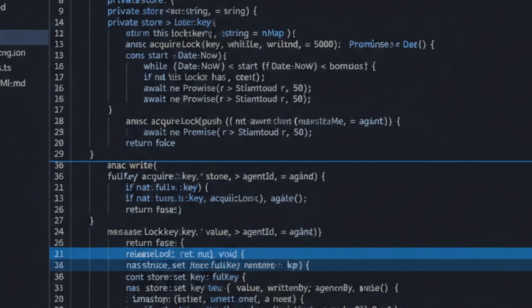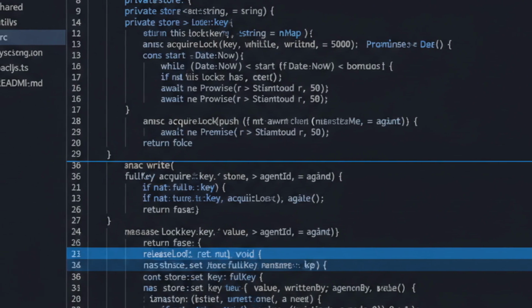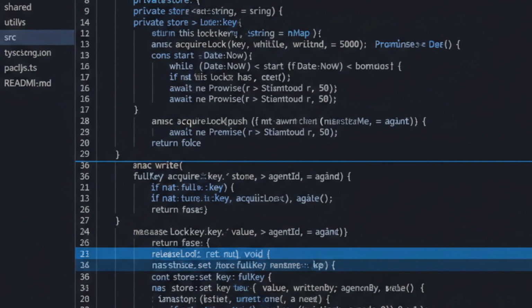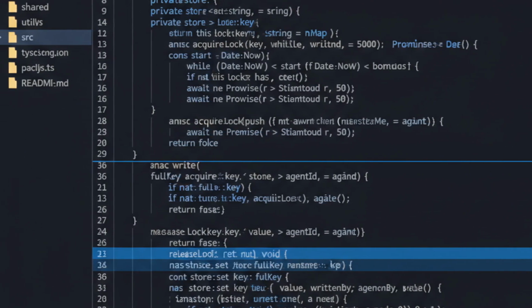For distributed systems, you'd swap this for Redis with SETNX, but the interface stays the same. Notice the audit log. In production, you need to trace who wrote, what, and when.